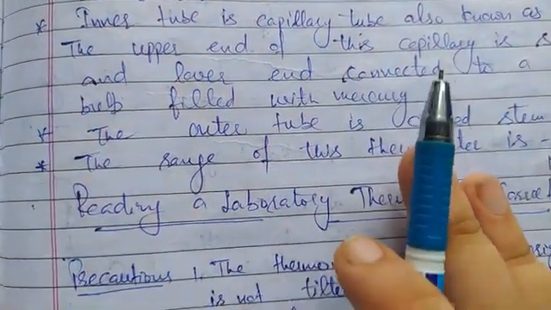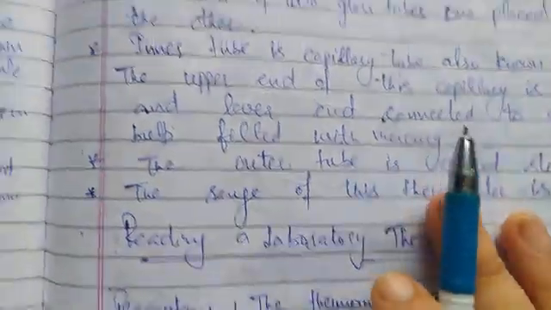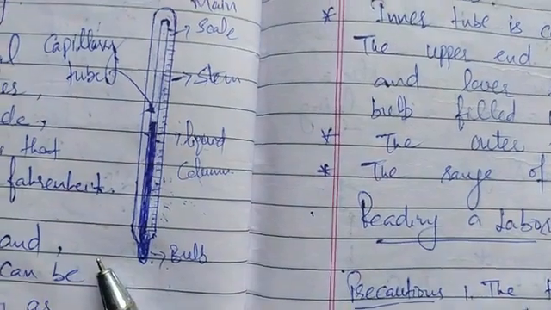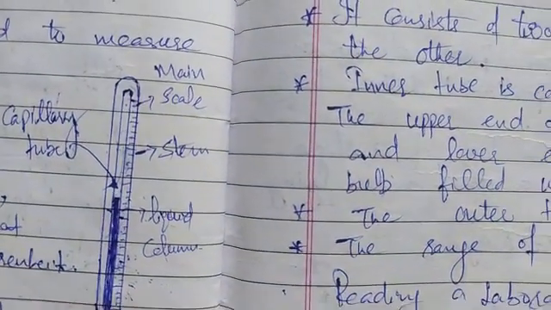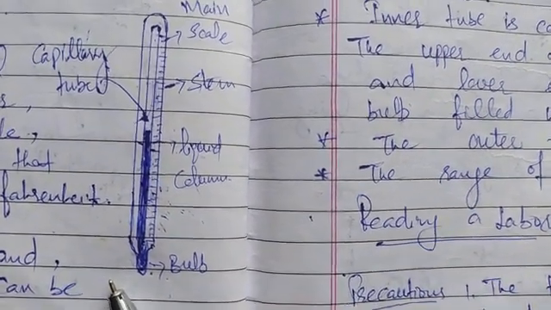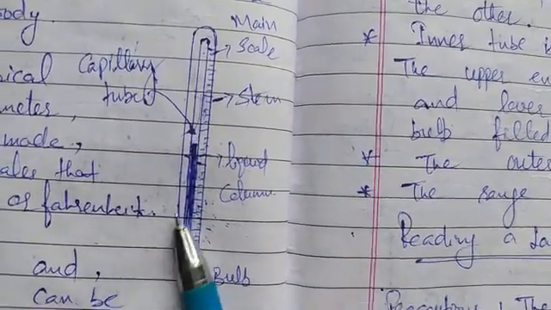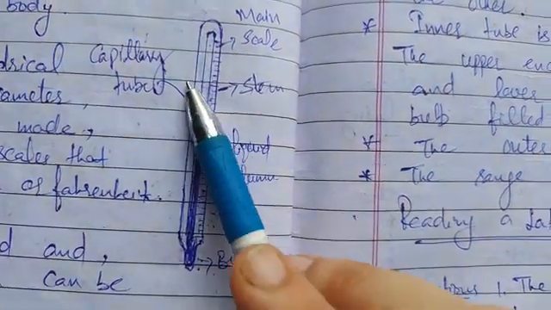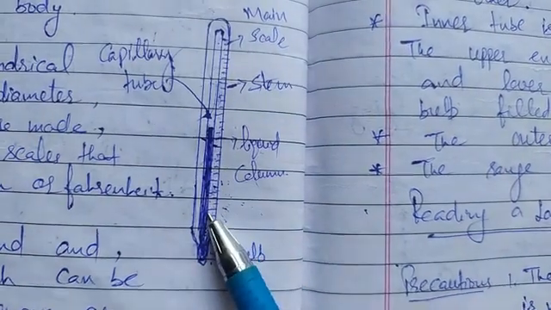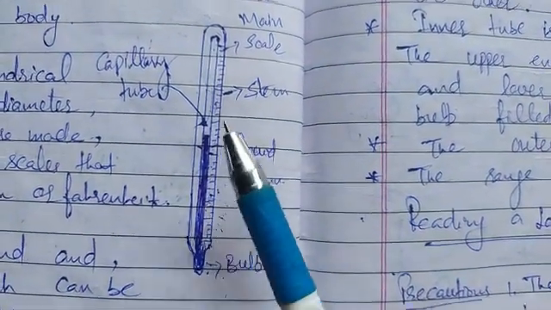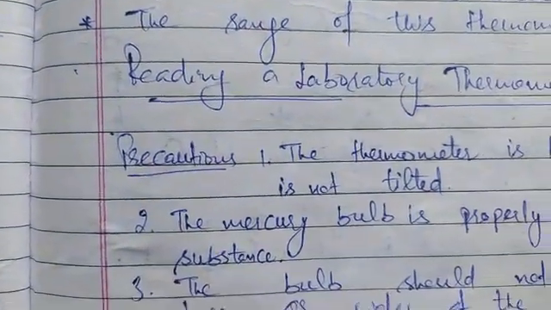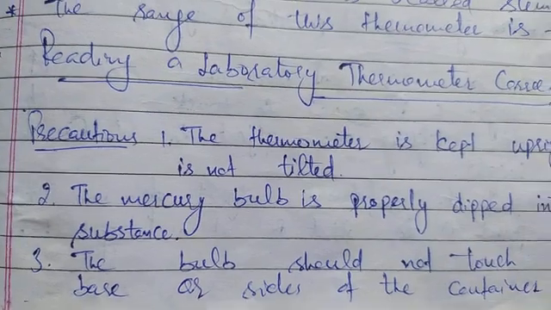Next is how to read a laboratory thermometer correctly. As I have already explained in the working of the thermometer, we just have to place it in contact with the body whose temperature is to be measured, and if the temperature of the body is low or high, then accordingly the liquid will rise or fall in the capillary tube, and it will give us the reading on the main scale. According to that we can get the temperature of the body. So what precautions do we have to follow while using a laboratory thermometer?